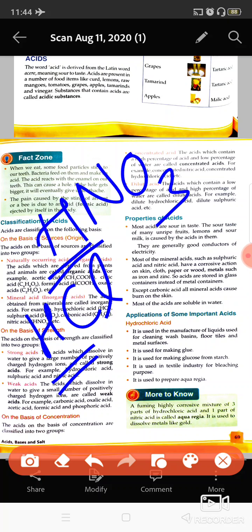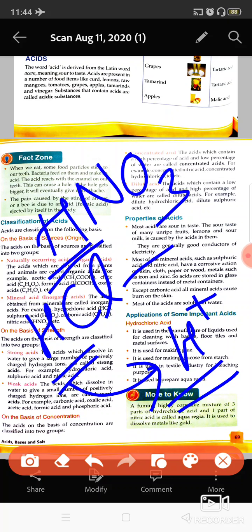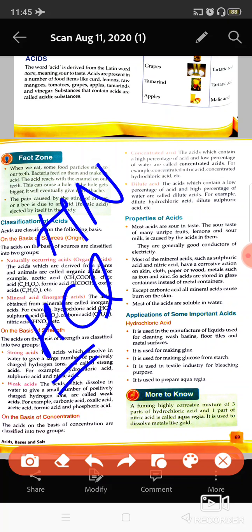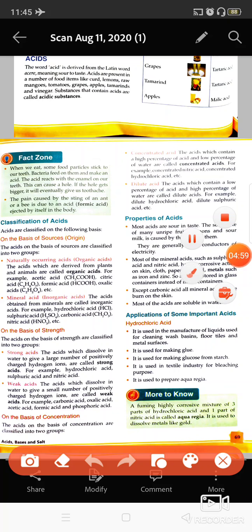If any acid produces a large number of H plus ions, hydrogen ions, which are charged particles, if it splits to produce a large amount of H plus ions, then it is known as a strong acid. If it is not producing a large amount of hydrogen ions, then it is known as a weak acid. Organic acids are the weak acids, and all the mineral acids are the strong acids.